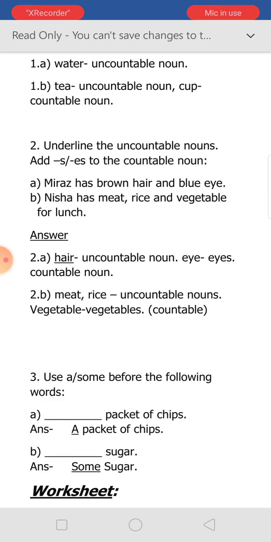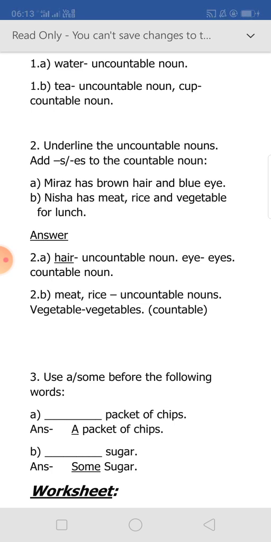Question number 1, Miraz has brown hair and blue eye. So here hair is an uncountable noun. We will underline it here. I have done it over here. This is the answer. But eye is countable. So eye is a countable noun.